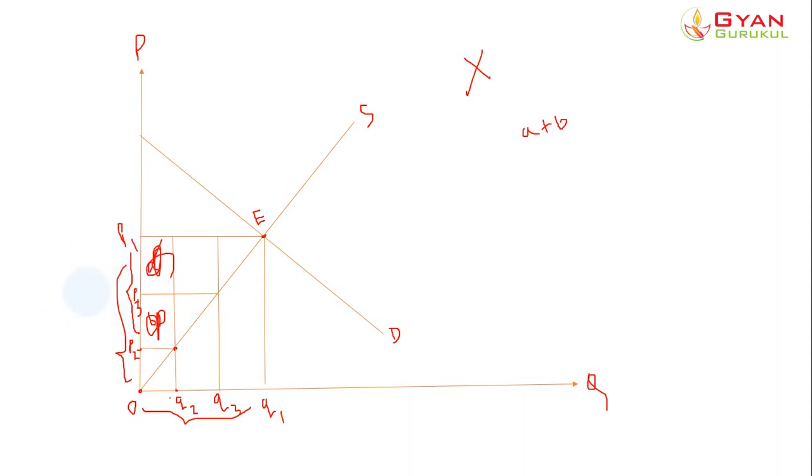So at Q2 with this price OP2, they are getting to sell at OP1. So this A and B area is the producer surplus. Now at this point they are ready to sell at P3, but the price they are fetching is OP1. So this would be the producer surplus.